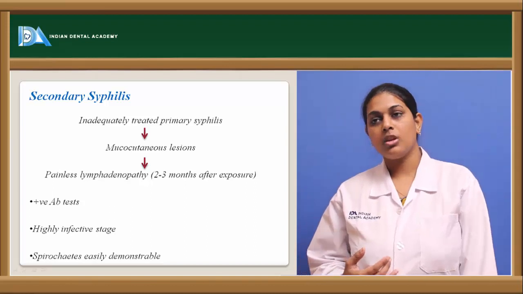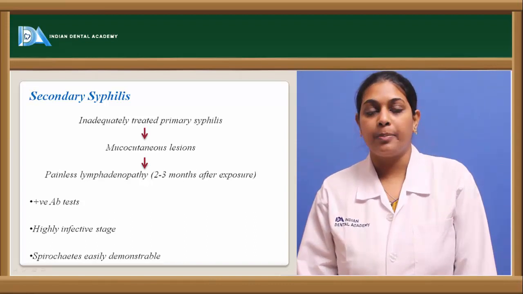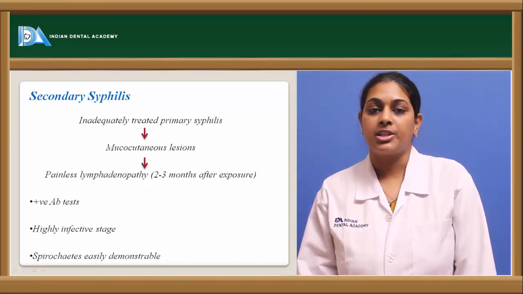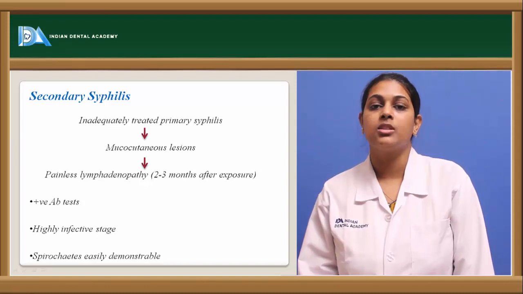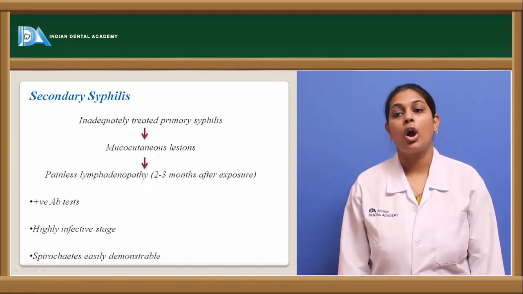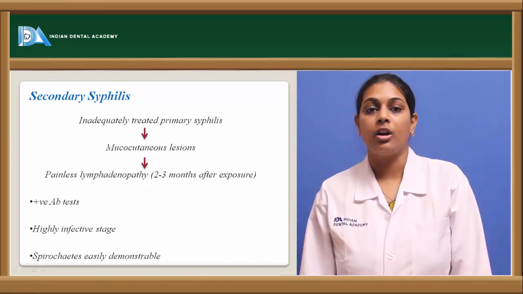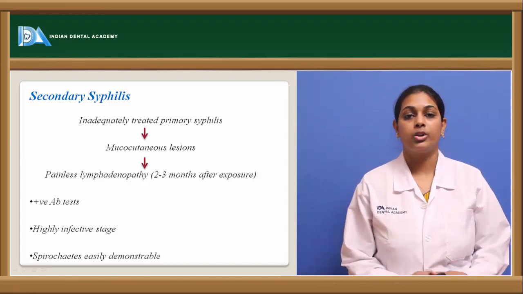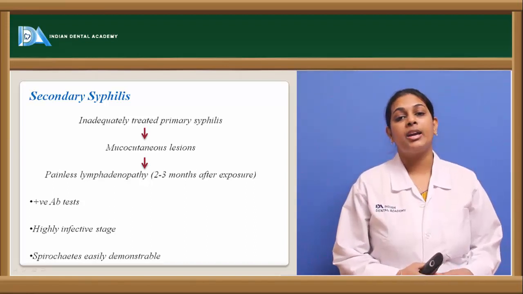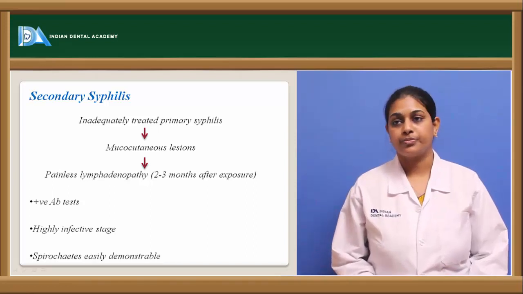In secondary syphilis, when the patient's serum is subjected to laboratory diagnostic tests, it shows positive antibodies for the syphilitic organisms. Secondary syphilis is known as the highly infectious stage. The mucocutaneous lesions are highly contagious on contact with a normal individual, and the spirochetes can be easily demonstrated when smears of these lesions are taken and observed under the microscope.